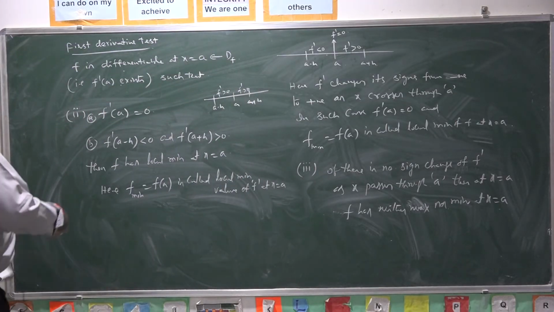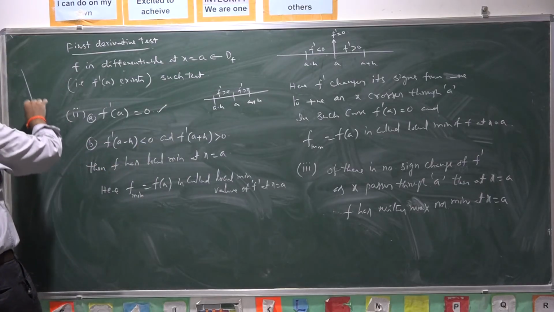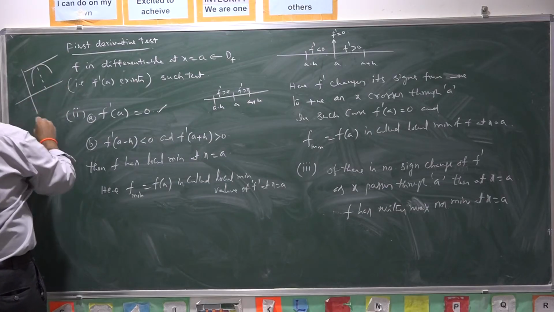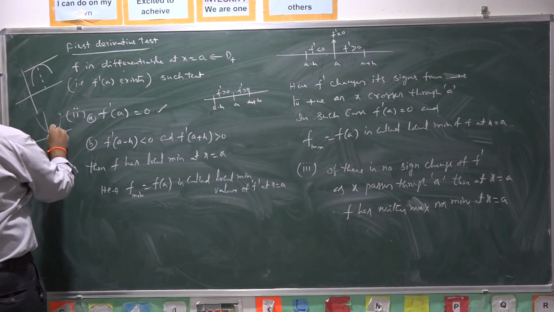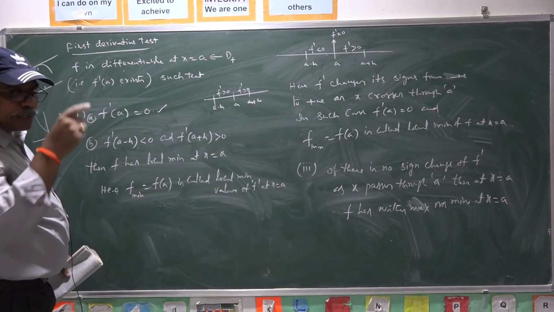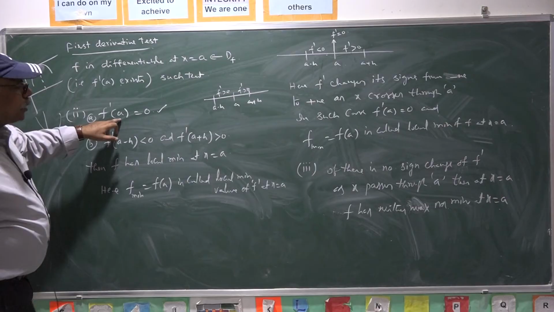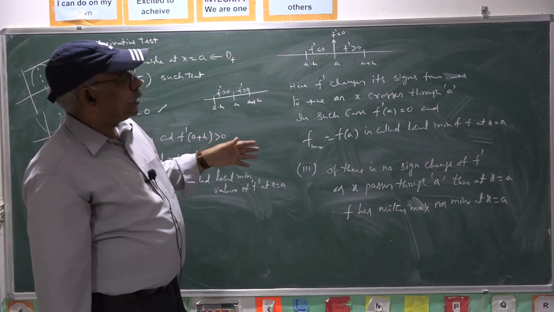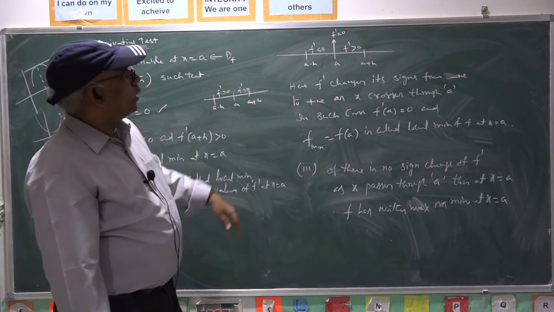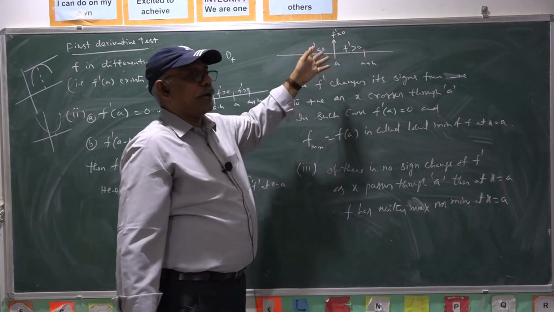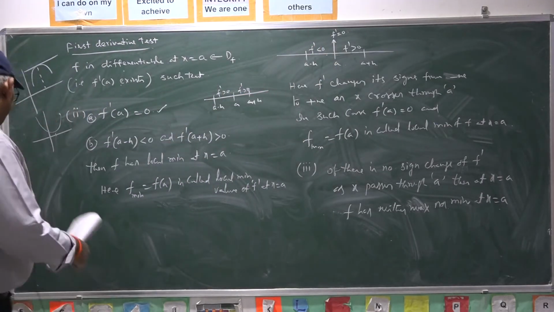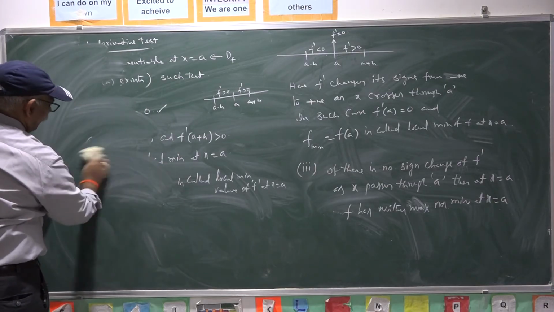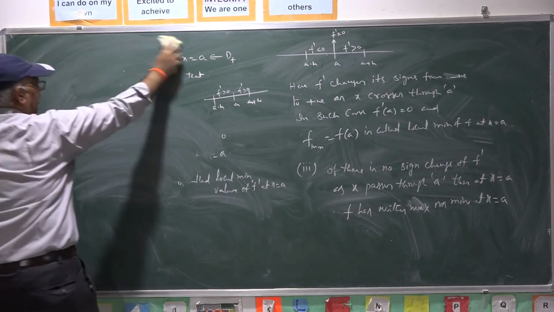Once f dash a equal to 0, certainly at that point you must have either the maximum value or the minimum value. The curve has a turning at that point. So x equal to a is a turning point where the first derivative changes its sign from negative to positive or positive to negative, based on local minimum or maximum. This is called the first derivative test.